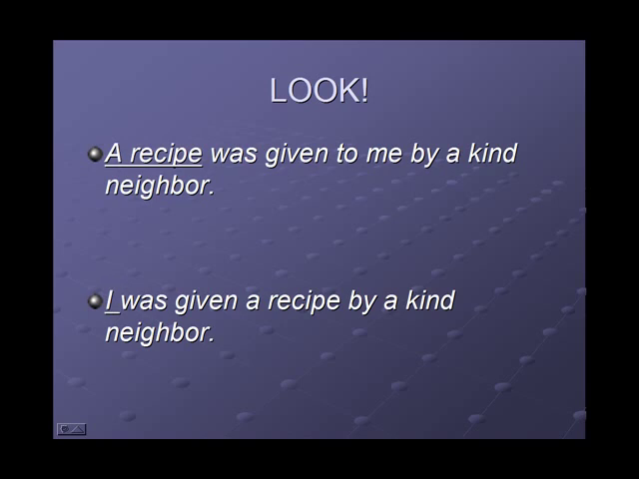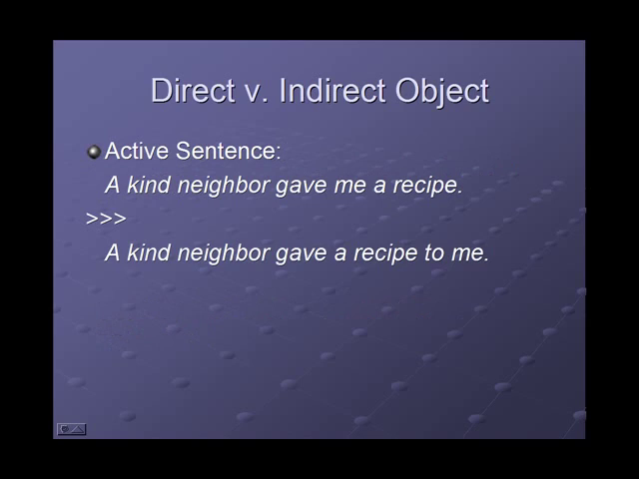Why is there a choice? Because the original active sentence had two different objects. Remember, in English we can talk about direct and indirect objects. Let's look again at the active sentence: A kind neighbor gave me a recipe. We could also say, a kind neighbor gave a recipe to me. Now it's the second sentence that makes it a little more clear, because here we can see that a recipe is the direct object and me is the indirect object. It follows the preposition to.